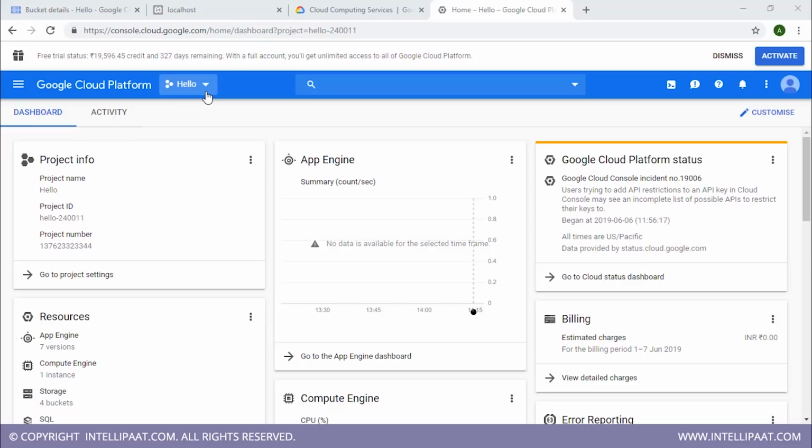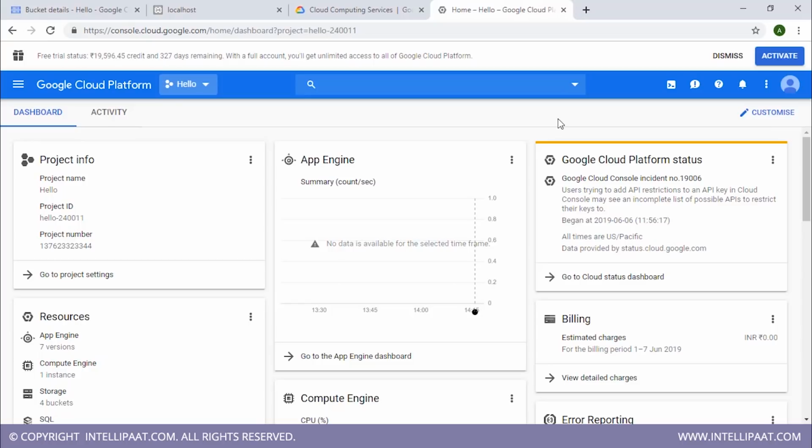But when you're deploying your application on App Engine, you don't have to worry about any of that, because App Engine, as I've already mentioned in this video before, is a platform as a service offered by Google. So all the necessary infrastructure and the environment setup will be provided to you, and you can just directly deploy your application and run it.